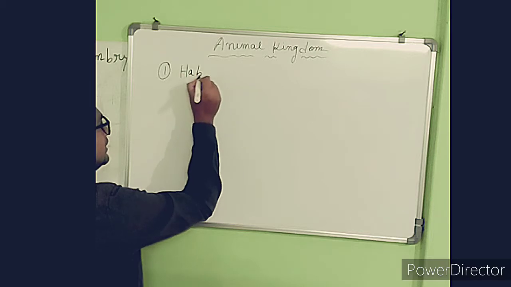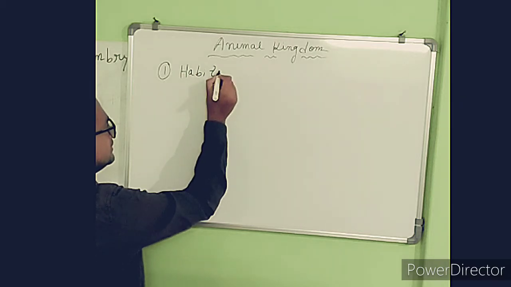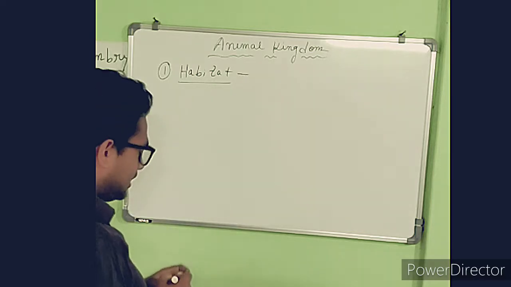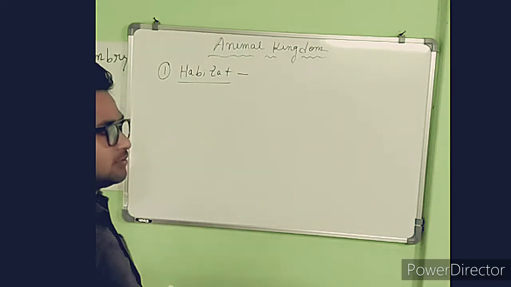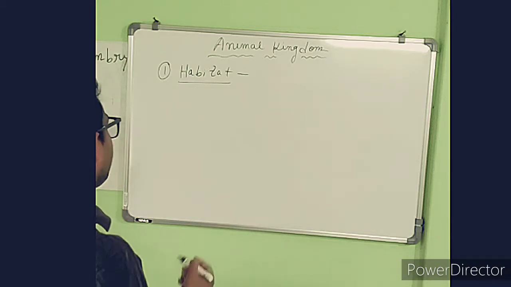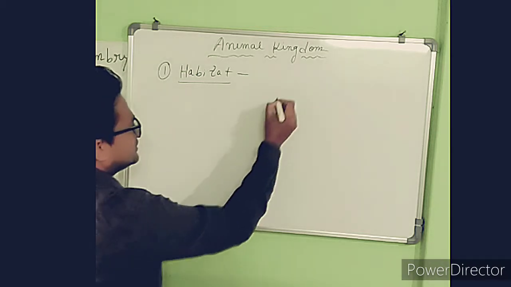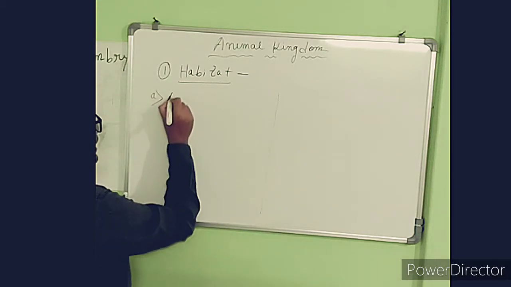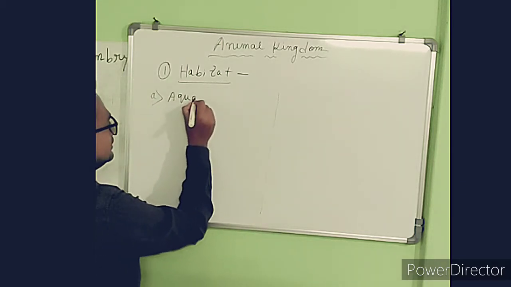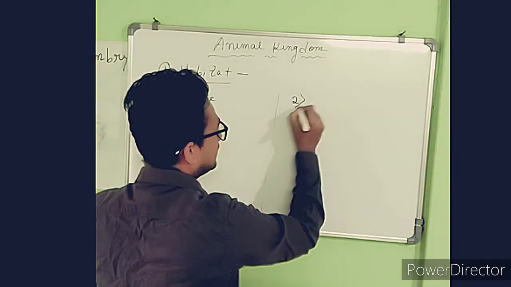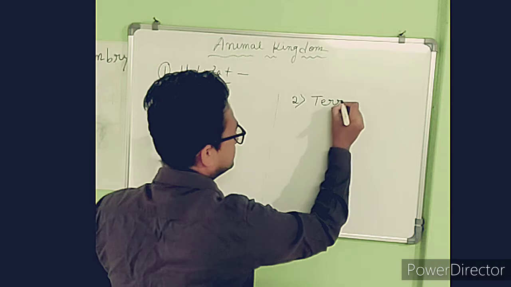And if you see the habitat of this kingdom, the animal kingdom, the animals can be divided into two types of habitat, that is the aquatic animals and the terrestrial animals.